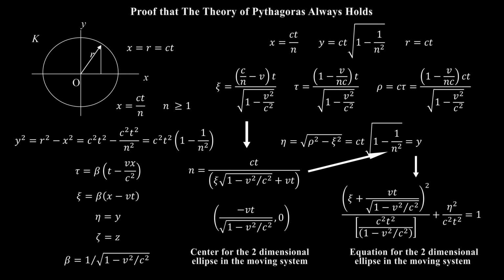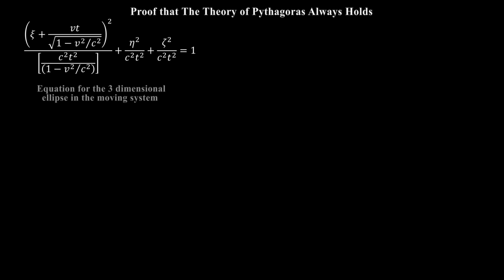Note that the center of the translated ellipse is not stationary because it changes with the passage of time t. Consequently, as the ellipse expands, its center moves away from the origin of coordinates of the moving system into the negative of the horizontal axis. Owing to the symmetry between the eta and zeta axes, the translated ellipsoid has this equation. The intercepts on the coordinate axes of the moving system are easily obtained.